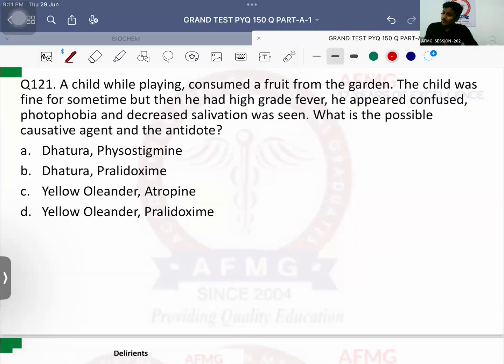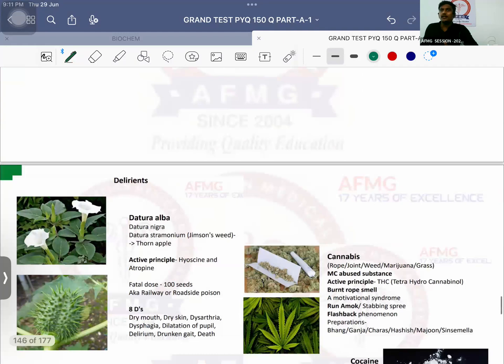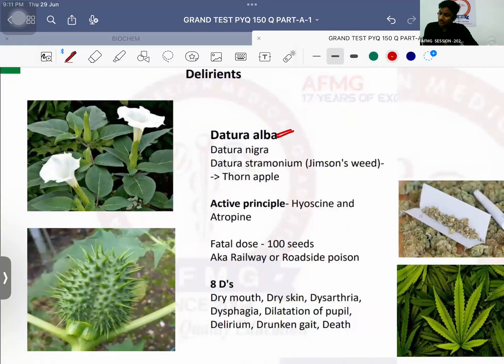Question number 121. A child while playing consumed a fruit from the garden. The child was fine for some time, but then he had high grade fever, appeared confused, photophobia, decreased salivation, that is dry mouth. What is the possible causative agent and the antidote? So we know it is more likely Dhatura, which is a deliriant. Dhatura alba is more common than Dhatura nigra.